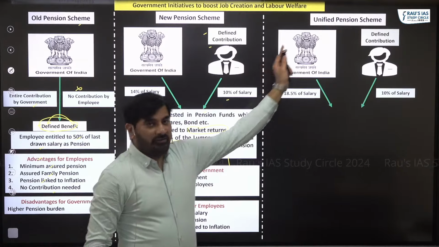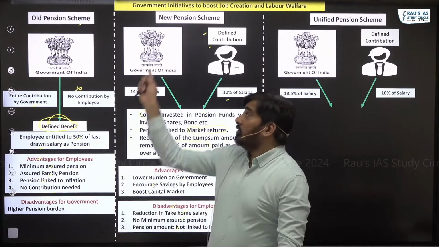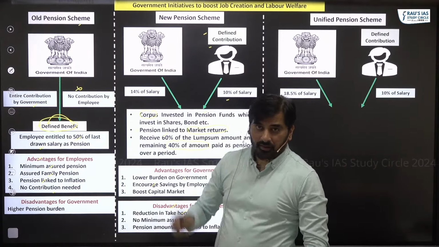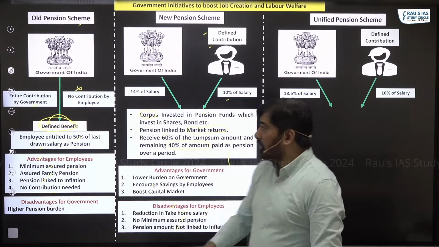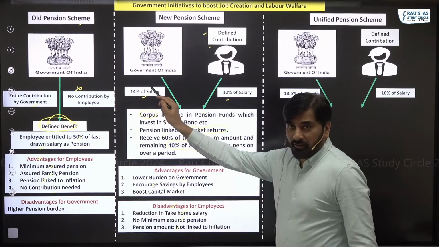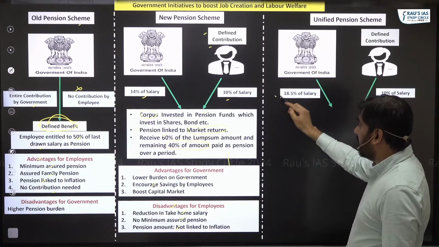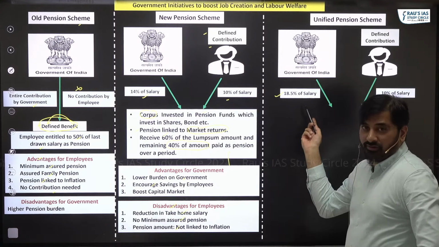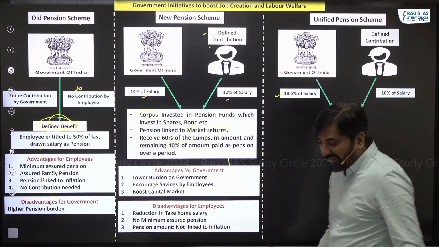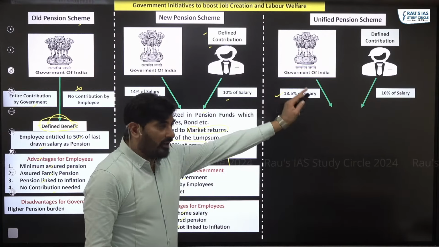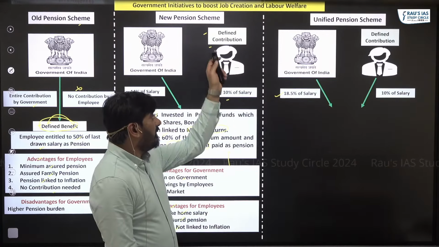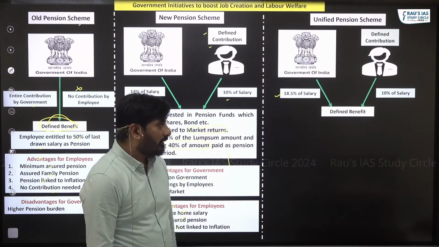It is still a defined contribution scheme like your new pension scheme, where the government's contribution, which was earlier 14% of salary, has now increased to 18.5% of the salary. Government's contribution has increased. And the employees are still required to contribute 10% of the salary, just as in NPS.